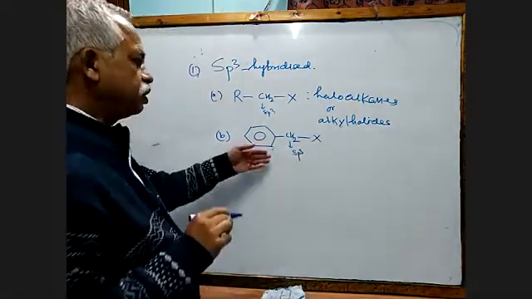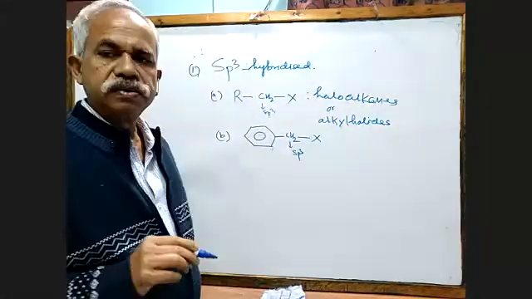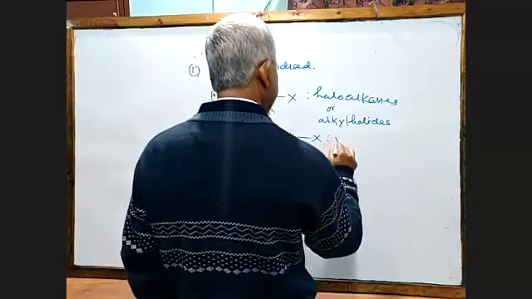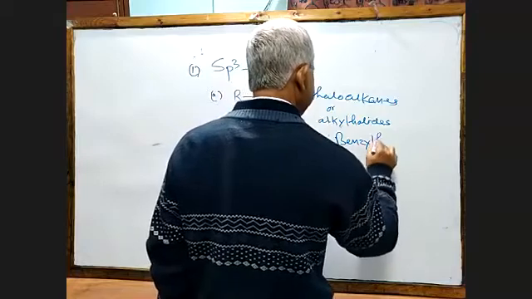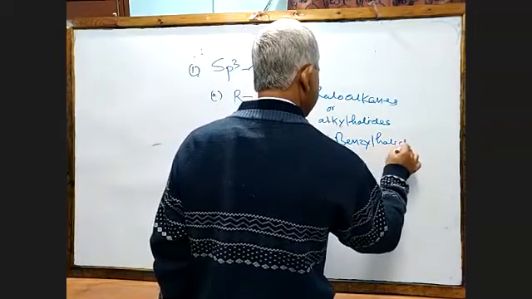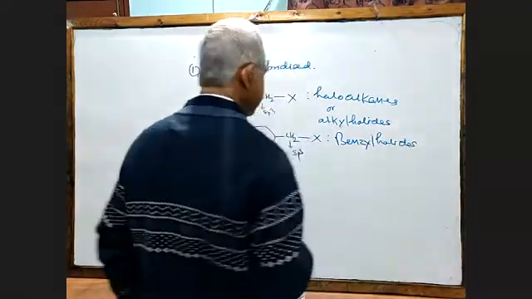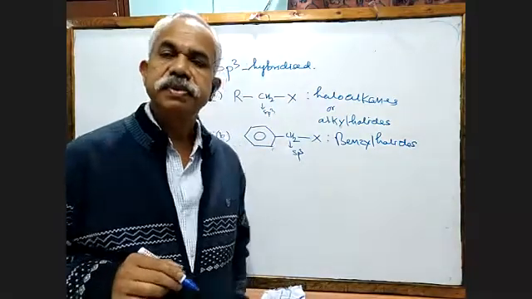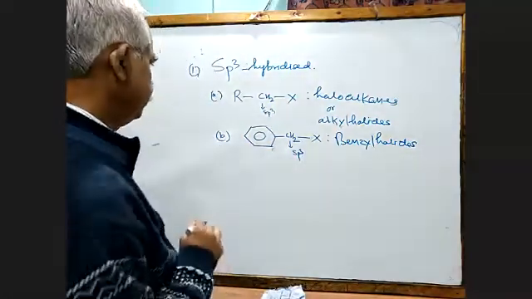So this one shows a property a bit different from this, so we call them benzyl halide. Please excuse my handwriting, it is very poor. If it is chlorine, we call it benzyl chloride; if it is bromine, benzyl bromide; or if it is iodine, benzyl iodide.